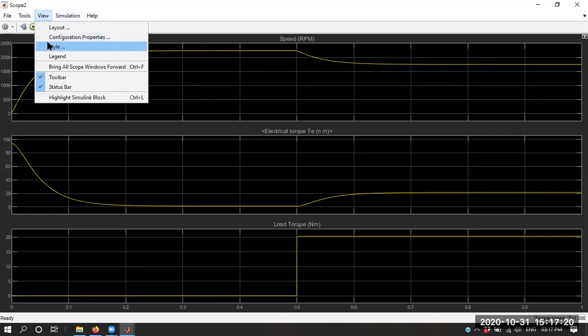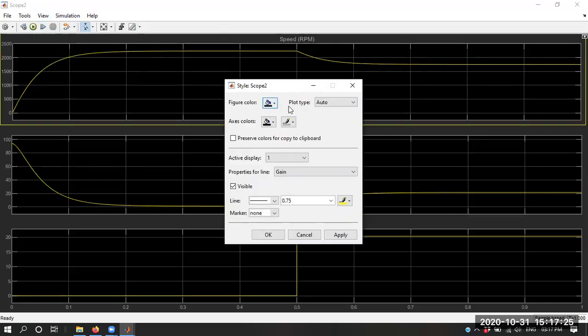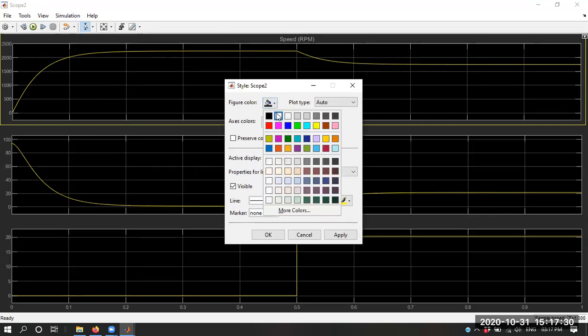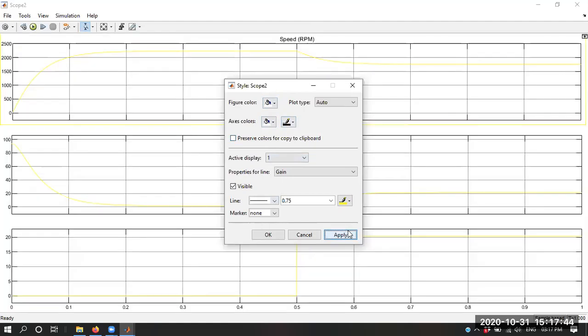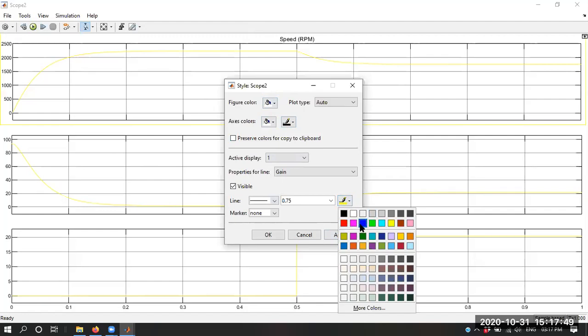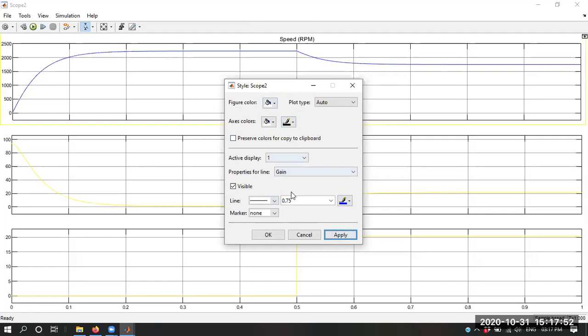If you go to Style from the View menu, you will find the option for the figure color. I am setting the figure color to white, axes color to white, and for the tick mark color I will select black. If you apply it, you can see now it's quite good. You can also change the line color to blue, and you can increase its width. Suppose let's say it is 2, so you can see that line more clearly.